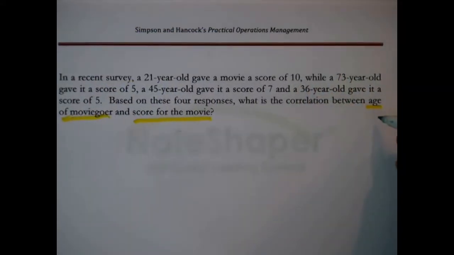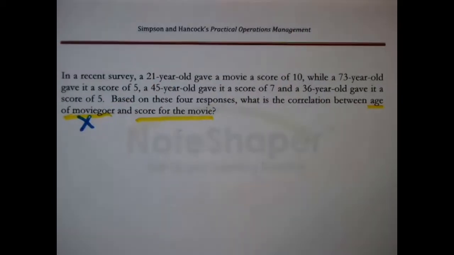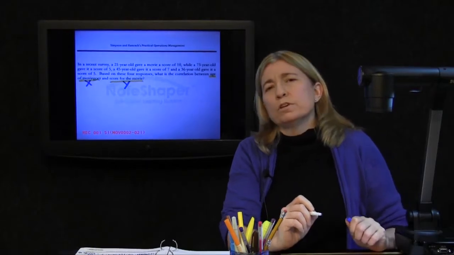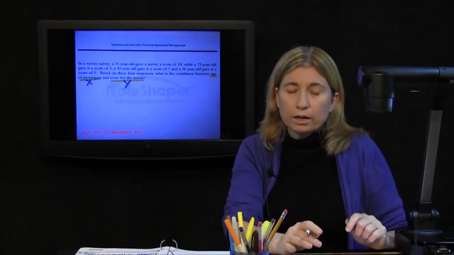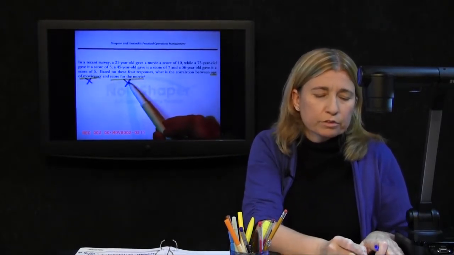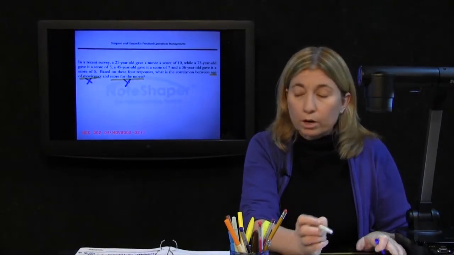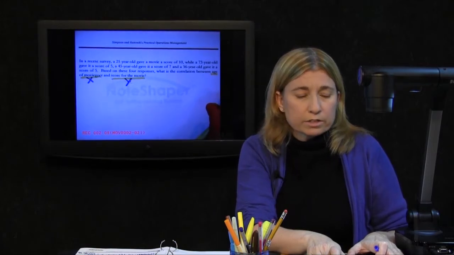Apparently there's a hypothesis that the age of the moviegoer, we'll call that X, is related to the score that same moviegoer gave for this particular movie. We'll call that Y. Implying that, and this could very well be, that we think the score the movie gets depends on the age of the moviegoer. Now, nonetheless, what do I mean by stay organized?